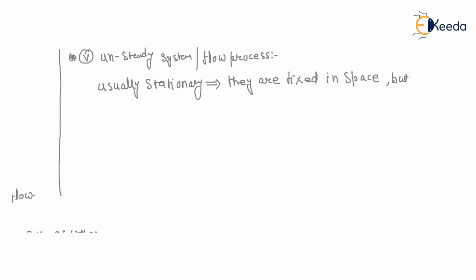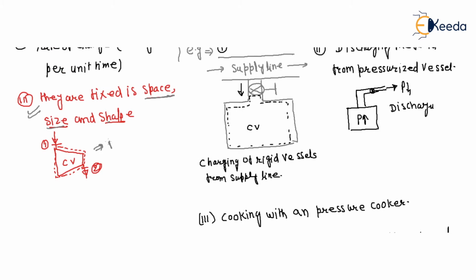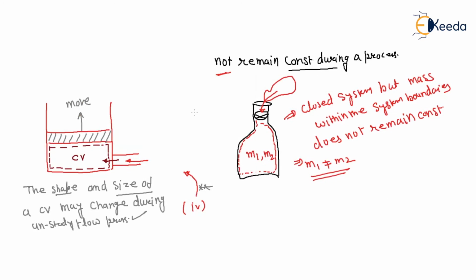but they may involve moving boundary work, and thus there is moving boundary work. So see, in this case there is no boundary work. Why? Because size is fixed, so change in volume is zero, so no boundary work. But in this case there must be boundary work. Why? Because the system boundary will be displaced.